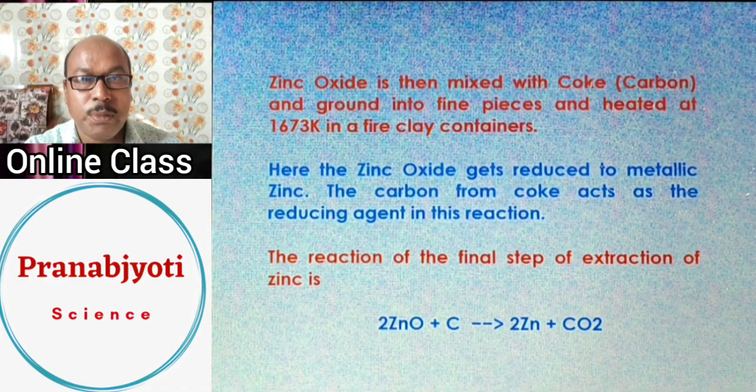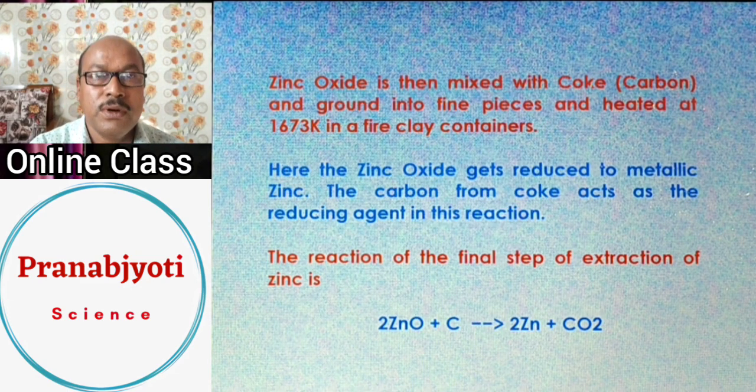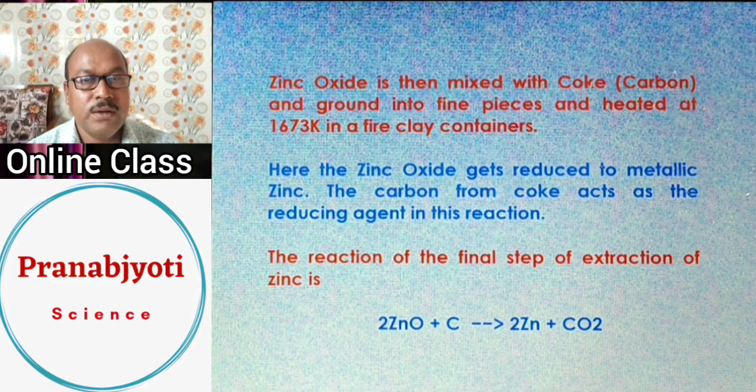The zinc oxide that you have obtained after calcination or roasting is now added to carbon, that is coke. And if you heat it, what will happen? The coke, that is carbon, will take the oxygen away from zinc oxide, meaning zinc oxide will get reduced to zinc, and coke itself will get oxidized. This is how zinc metal can be extracted. Similar is also seen in the case of iron. In the case of iron or zinc, the extraction at the end is always done with the help of carbon, and so we call this the carbon reduction process.